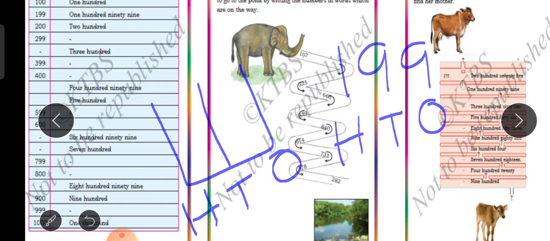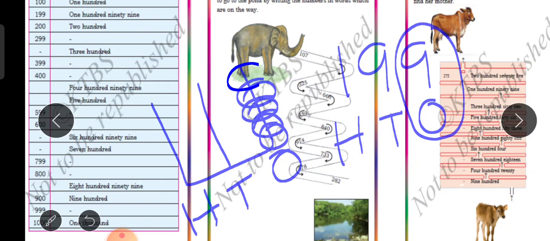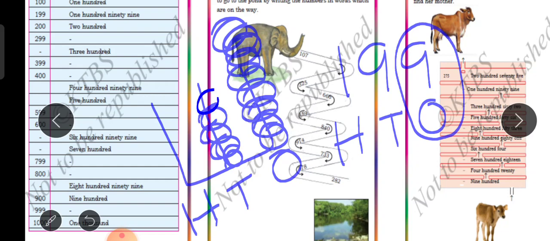So how many beads should you draw in the ones place? You should draw 9 beads. 1, 2, 3, 4, 5, 6, 7, 8, 9. Another one in tens again, 9. 1, 2, 3, 4, 5, 6, 7, 8, 9.